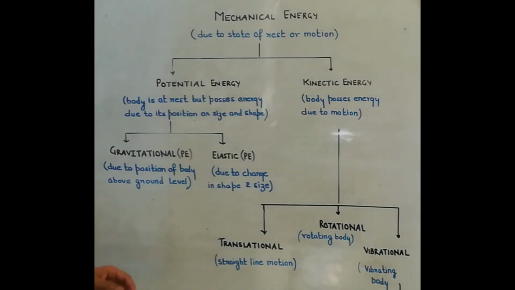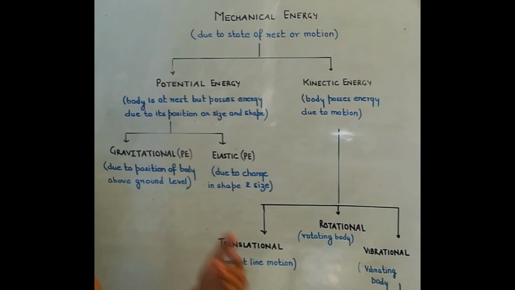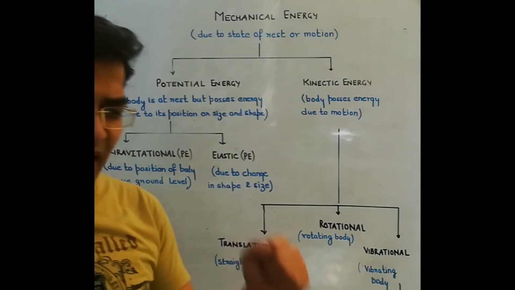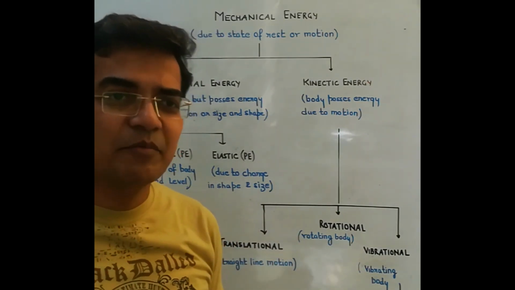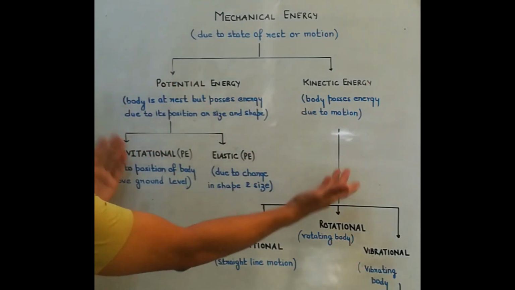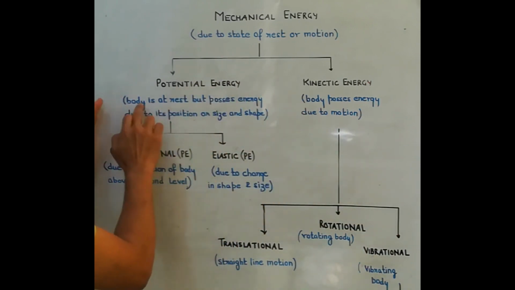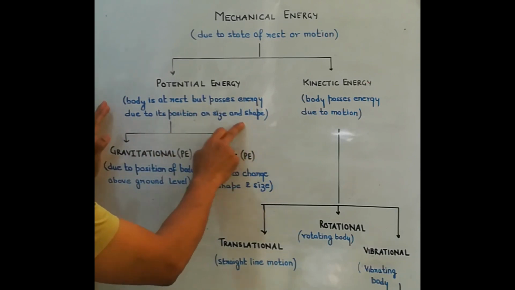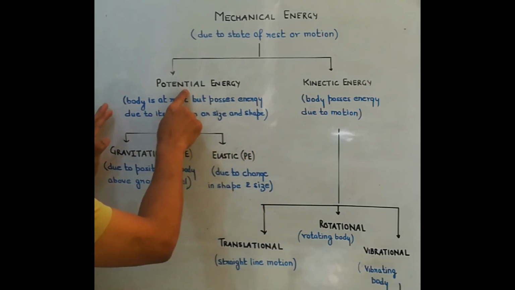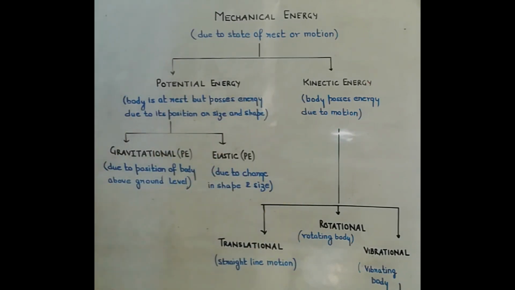So mechanical energy means energy possessed by the body due to its state of rest or motion. Whether the body is at rest or in motion, the energy possessed by the body at that time is called mechanical energy. And that mechanical energy can be divided in two subparts. One, when the body is at rest, but it possesses energy due to its position or size and shape. It is called potential. And if the body possesses energy due to motion, it is kinetic.